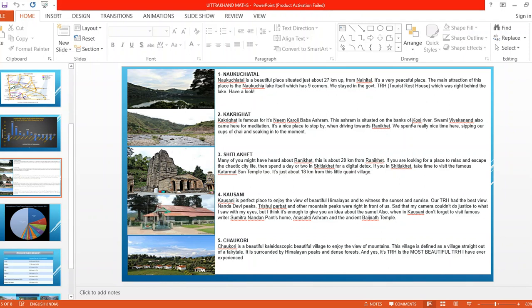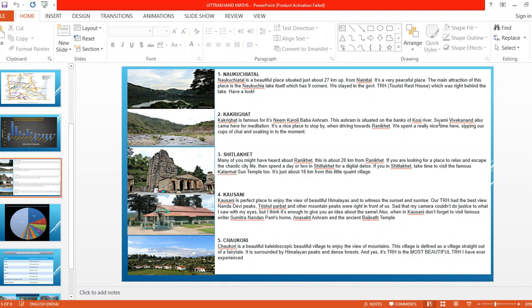Do you know, children, what is Kosi? It is the name of a river. Do you know the origin of the Kosi River? It comes in history. And do you know this Kosi River is also known by one more name? It is a famous river which passes through Uttarakhand.